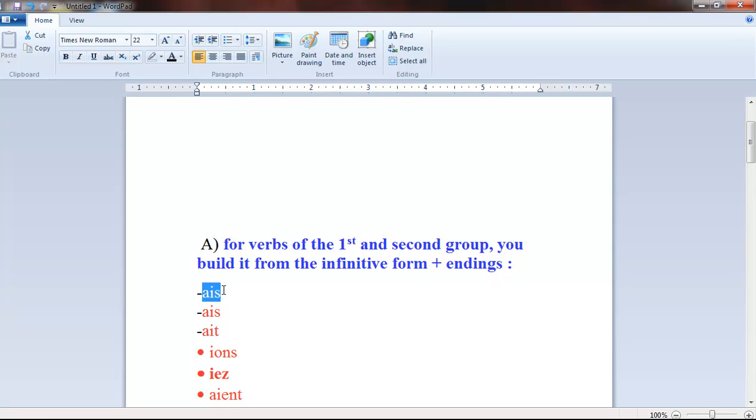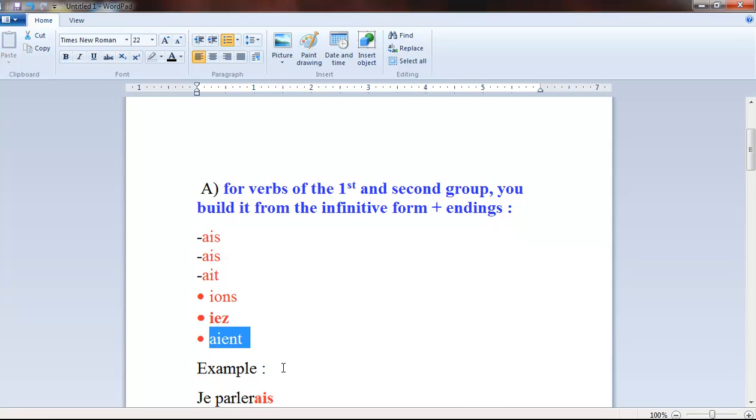This ending for first person singular, the same ending for second person singular, this ending for third person singular, this ending for first person plural, this one for second person plural, while the last one would be for third person plural. Okay, now let's give an example, because we have to build up more practice.